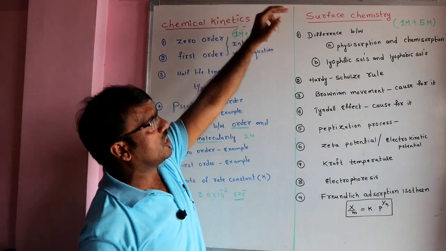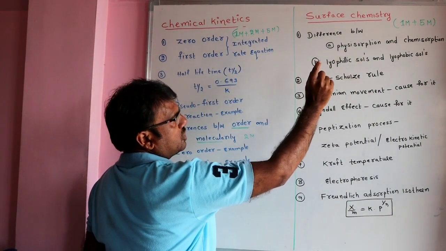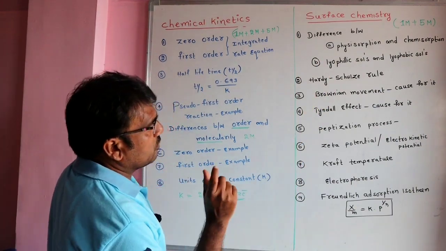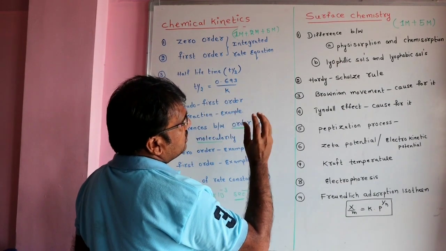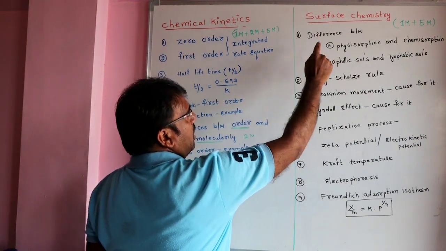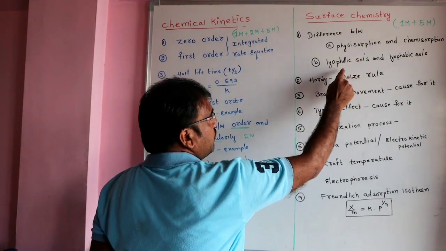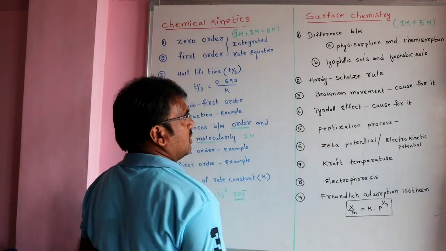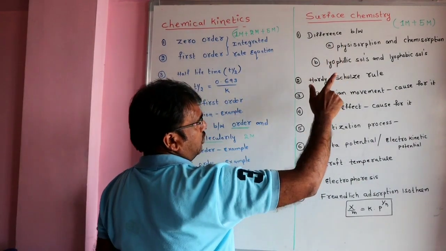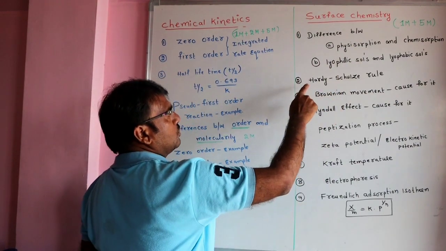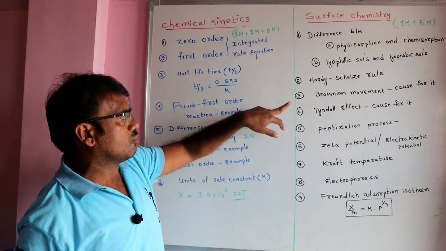Next, the surface chemistry lesson. In surface chemistry, the total weightage is a 1 mark question plus a 5 mark question. So since a 1 mark question is there, we have to concentrate more. There is a chance to ask questions on differences between physical adsorption and chemical adsorption, and lyophilic sols and lyophobic sols. We can expect 100% a physical adsorption and chemical adsorption question. Next, the Hardy-Schulze rule is there, and there is a chance to ask a question on that.